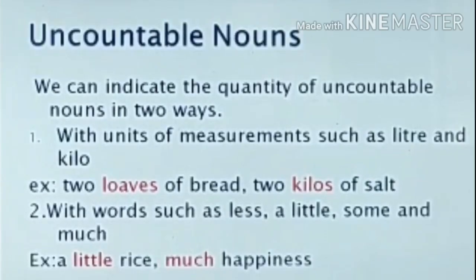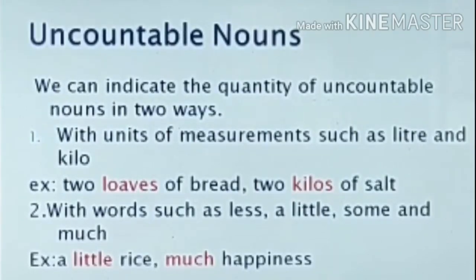Uncountable nouns are names of things that cannot be counted. They do not have singular or plural forms. We can indicate the quantity of uncountable nouns in two ways, with units of measurement such as liters and kilos. For example, today I bought 5 kgs of sugar in the shop. Every day I drink 5 liters of water. Here the words kilos and liter represent the uncountable nouns.